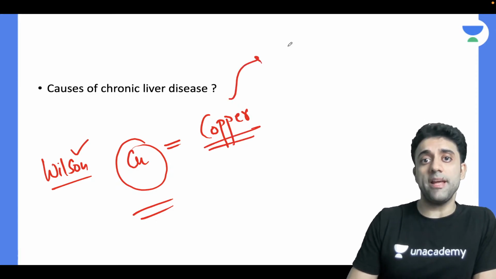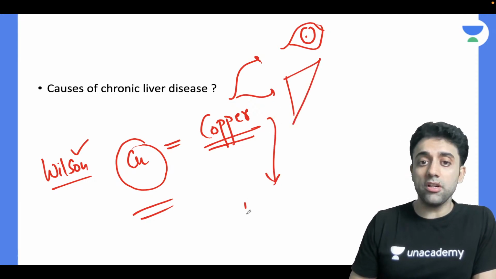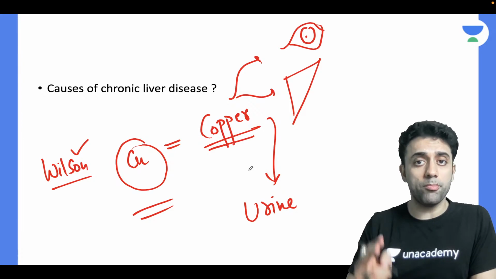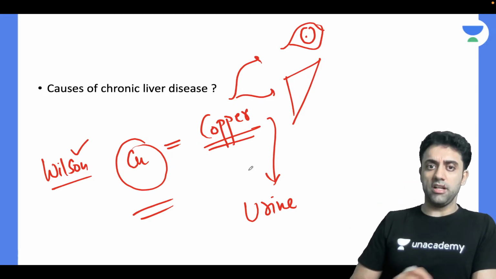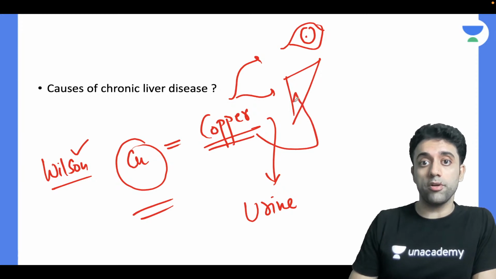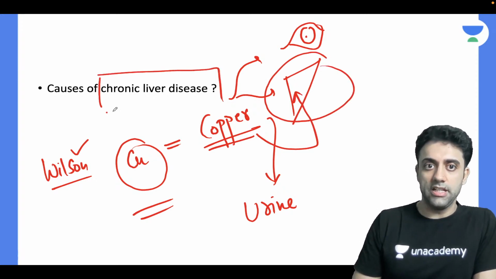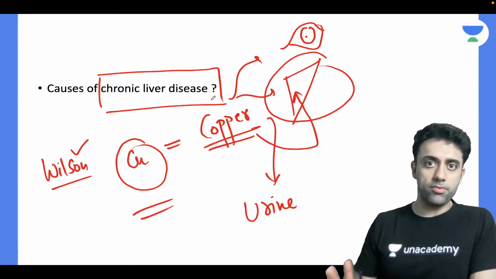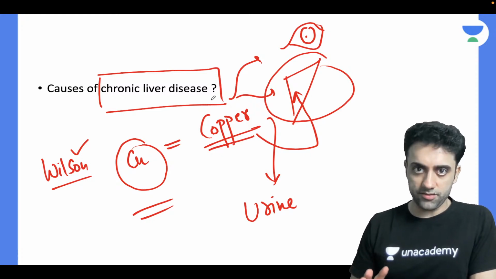There is copper deposition in my eyes. There is copper deposition in my liver. There is copper going in my urine. So there is serum copper, hepatic copper, copper content in eyes. Everywhere it is copper. And when there is too much copper in the liver, it causes chronic liver disease. So one of the important causes of chronic liver disease is nothing but our Wilson disease, right?